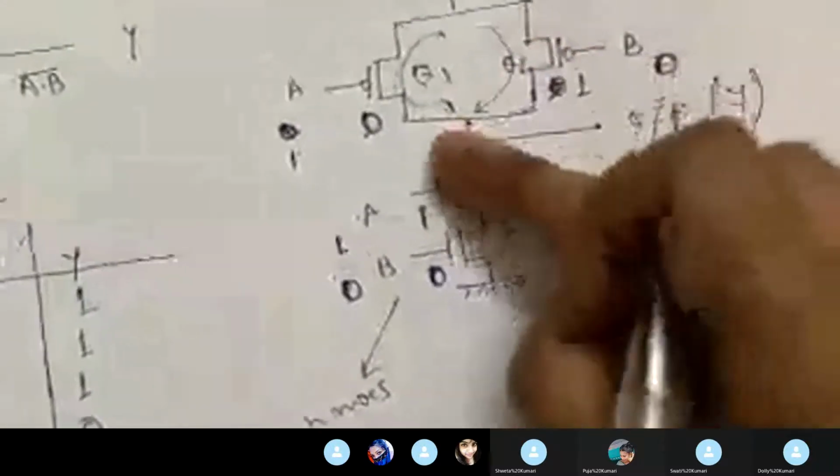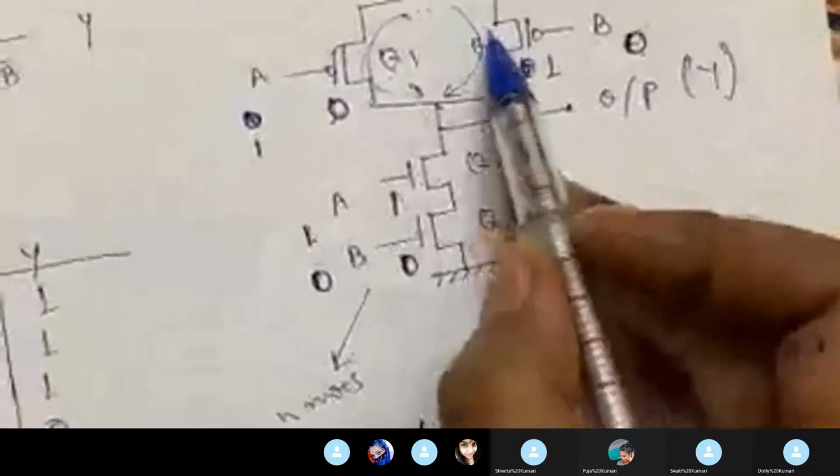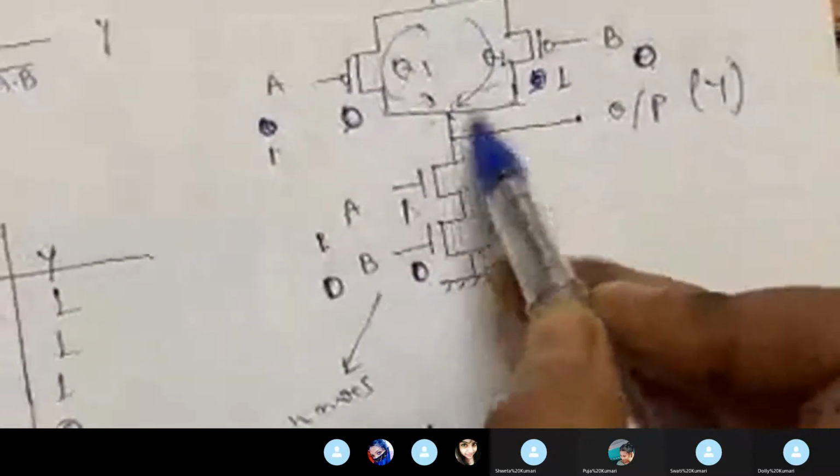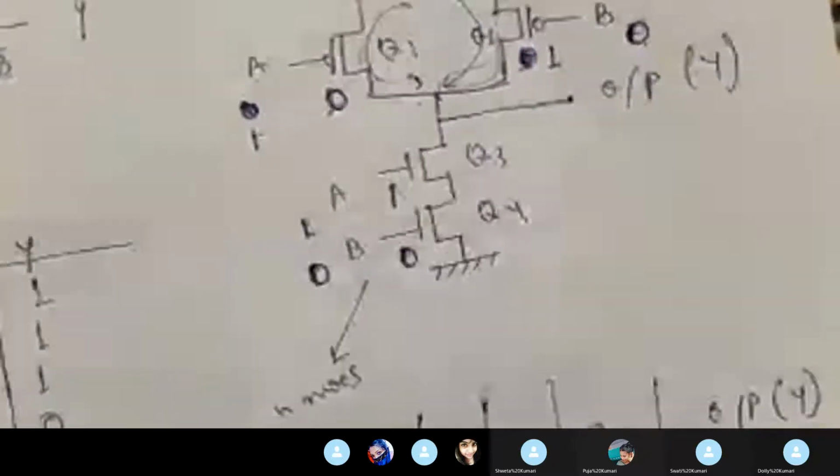So the current will flow from this path and go to the output, because current always follows the shortest path to flow. Here it is not getting a path from this side, but it is getting a path here to flow. So it will draw the current from VDD from this path to the output. So again my output will become 1.